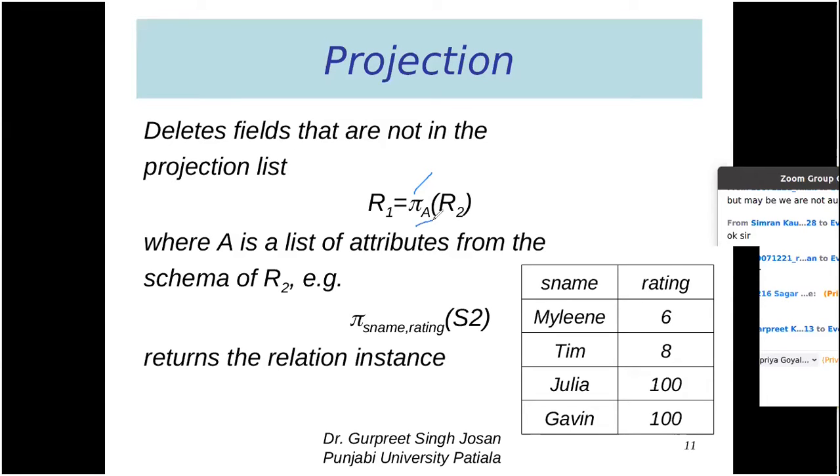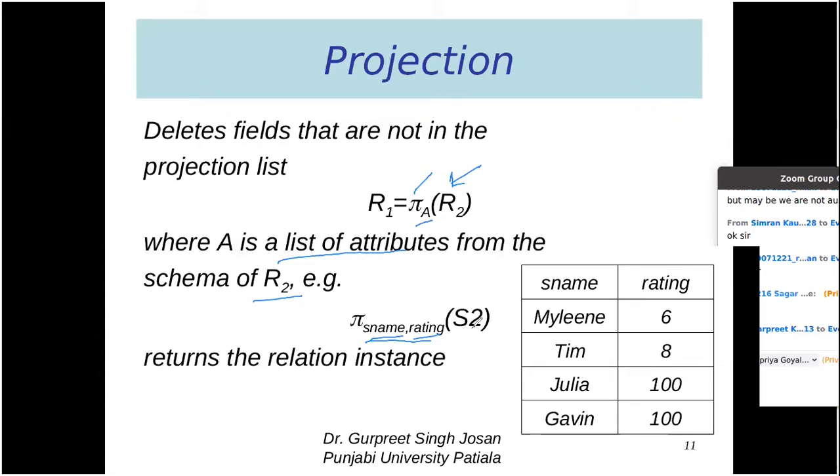So A is basically a list of attributes from the schema R2. Whatever table you are mentioning here, you can specify a list of attributes from that particular table. For example, if I write pi s name comma rating, this is basically a list. So I am selecting only two columns, s name and rating, from table s2. S2 is the name of the table, and I am selecting only two columns, s name and rating.